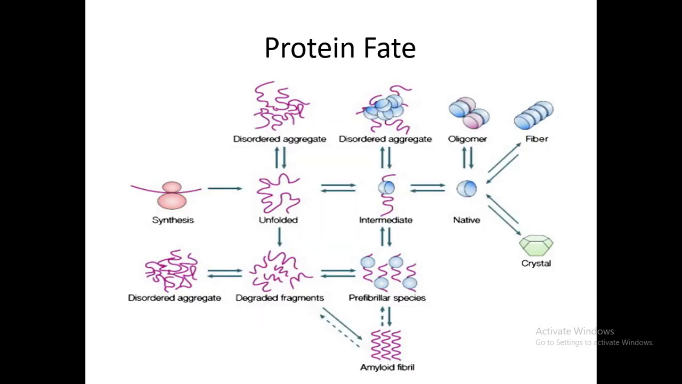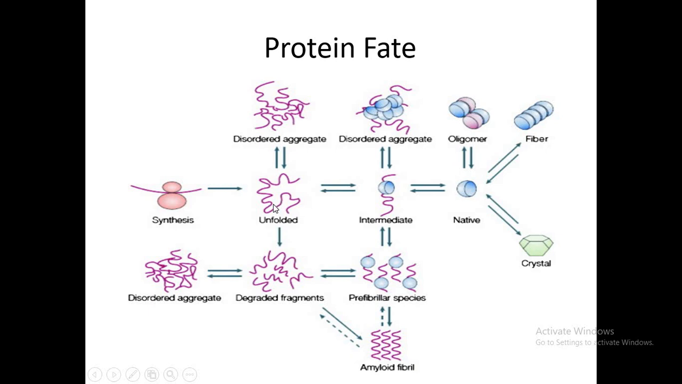So here we can see what happens when protein is synthesized in our cell. Here we are seeing the ribosome. The ribosome assists in the synthesis of protein. In simple words, the ribosome assists in the formation of the peptide bond between the amino acid molecules. So after the formation of the protein,